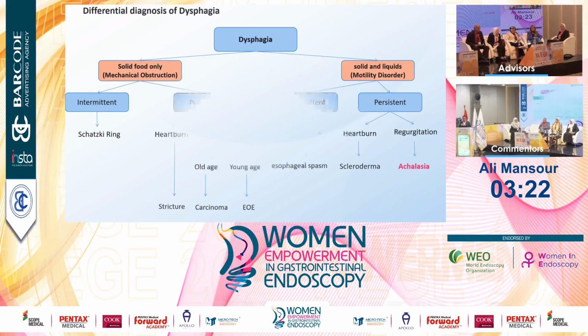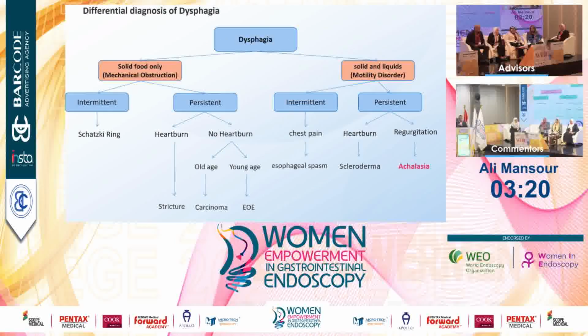For the differential diagnosis, when the patient comes complaining of dysphagia, it may be dysphagia to solids only, or solids and liquids. If it is solids only, we see if it's intermittent or persistent. If intermittent, it indicates Schatzki ring. If persistent with heartburn, it may be a stricture. If persistent with no heartburn in an old patient, it may indicate carcinoma. If persistent with no heartburn in a young patient, it is eosinophilic esophagitis.